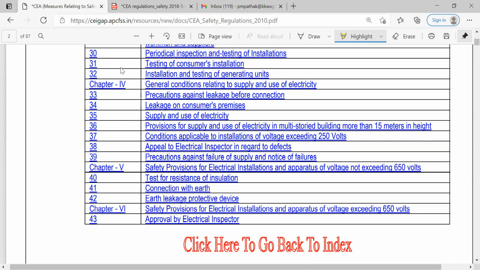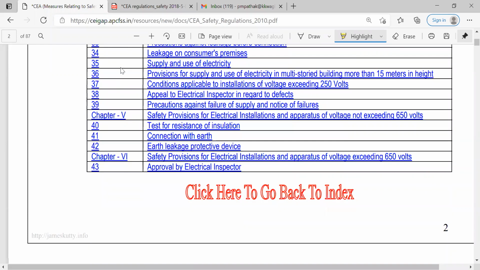What exactly the requirement is, whether it is one phase requirement, whether it is three phase requirement, whether it is 240 voltage requirement, whether it is 1 kV requirement, 11 kV requirement, whatever it may be. So what exactly the requirement of that supply is, then only we have to supply that electricity to the particular consumer.